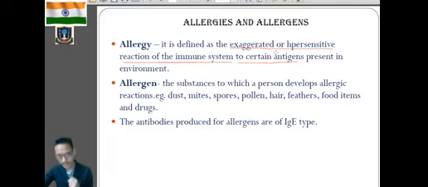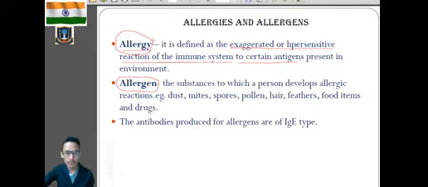That means sometimes our body shows hypersensitivity reactions due to the presence of certain antigens which are called allergens, because allergens are those substances which cause allergy. So in response to the allergens, our immune system develops hypersensitivity or exaggerated reactions. These reactions of the immune system to a particular allergen are called allergy.